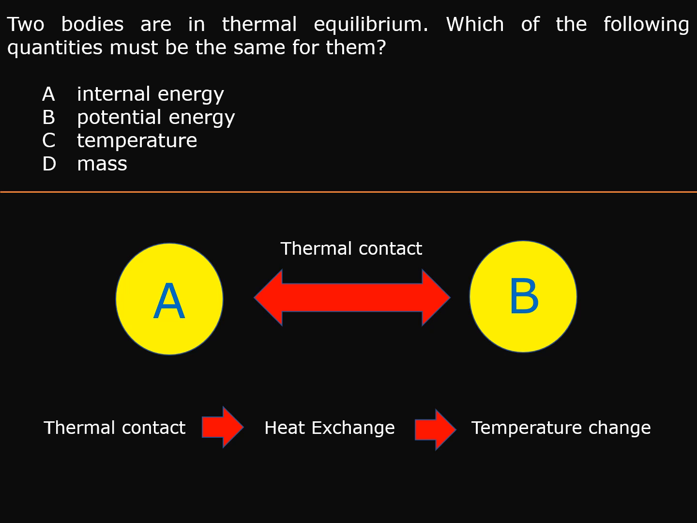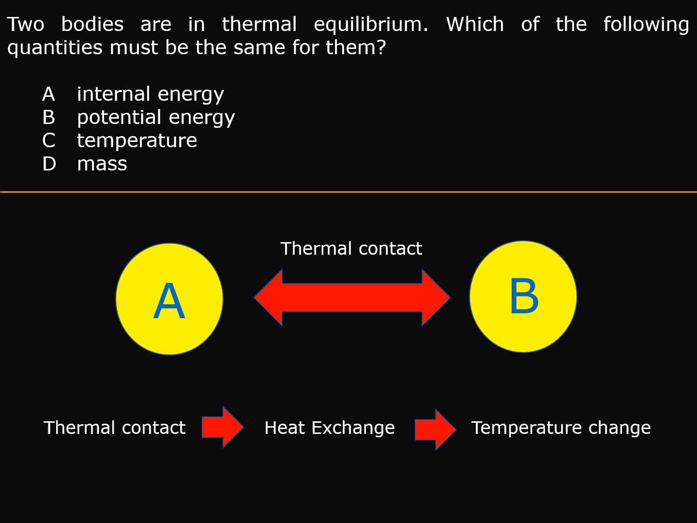Now the quantity of the heat transferred between one another can be different. Let's say body A transfers 5 joules to B and B transfers 3 joules to A. Because the quantity of the heat exchange between them is not the same, the consequence is that the temperatures of bodies A and B would be changed as a result of the heat exchange.